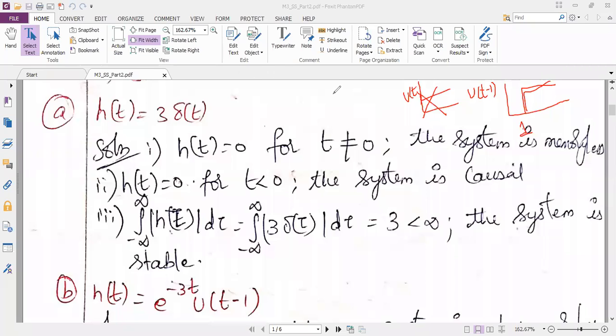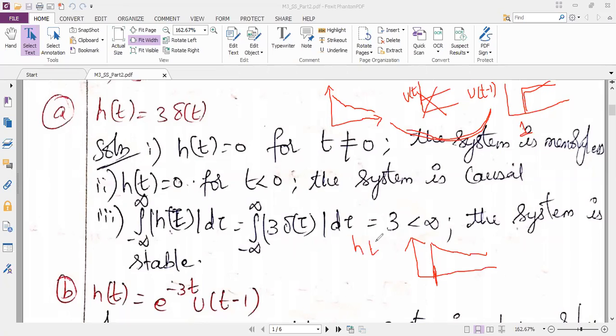Along with u of t minus 1, if you see the question, you have an exponential signal multiplied with this u of t minus 1. So the exponential signal, e power minus 3t, is a decreasing graph. When I multiply these two, I can combine them together, and my graph will start at 1. So I will be getting the graph like this. This is my complete graph h of t.